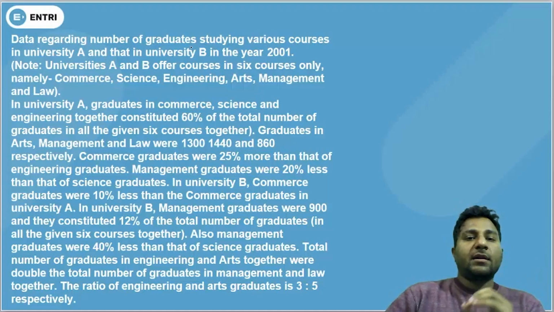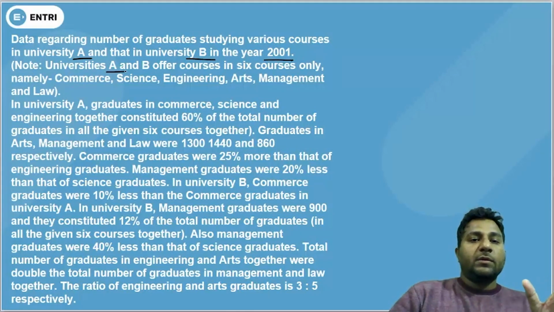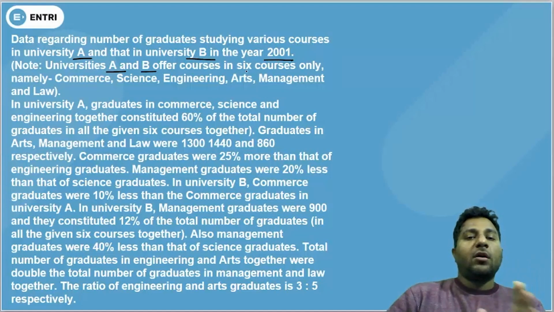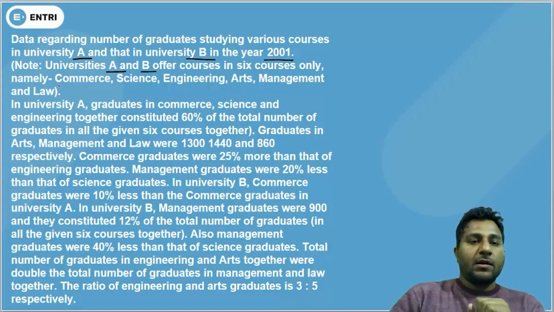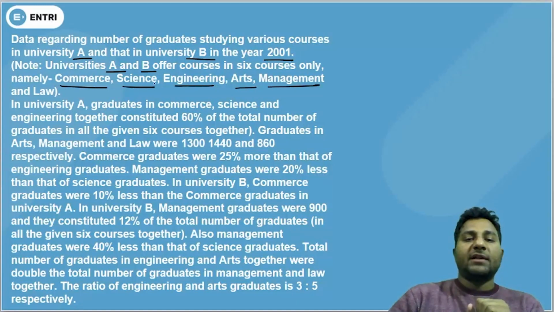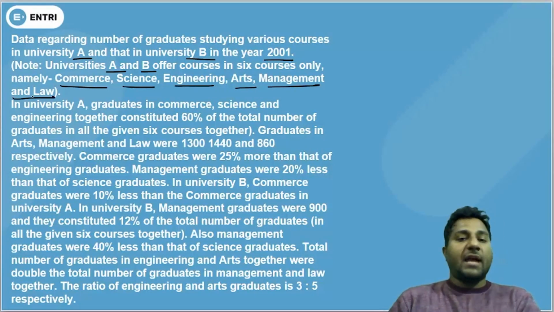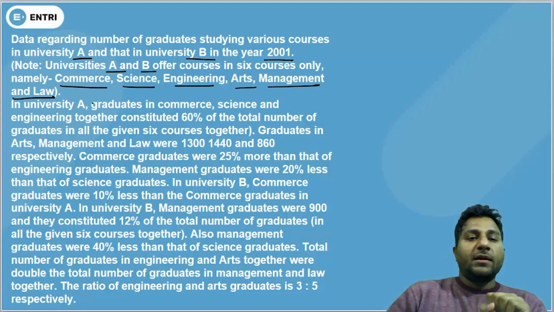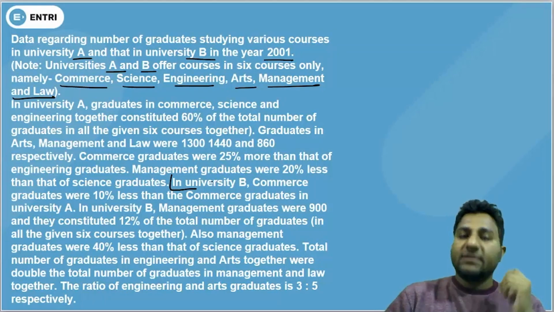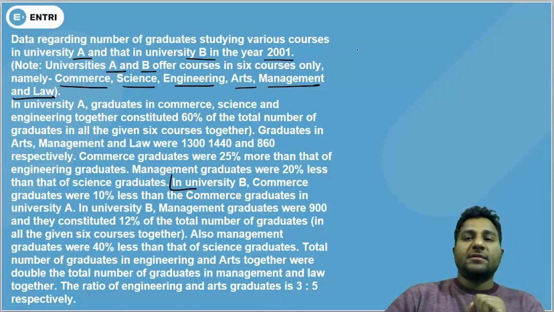Data regarding number of graduates studying various courses in University A and that in University B in the year 2001. University A and University B offered 6 courses named Commerce, Science, Engineering, Arts, Management and Law. And after that, you will see that the data belonging to University A has been given, and from here data of University B will start. So let's start this concept.